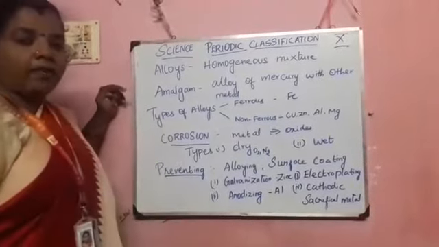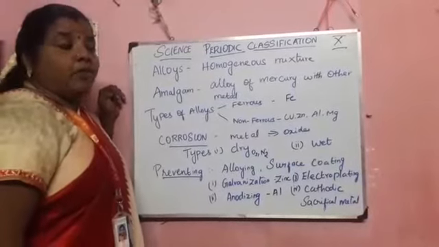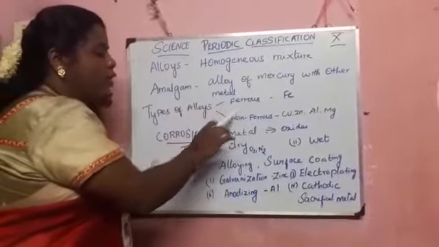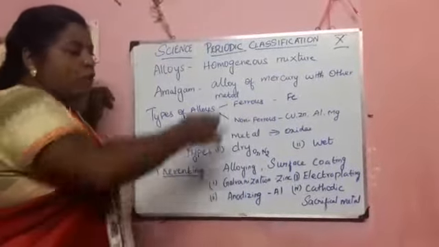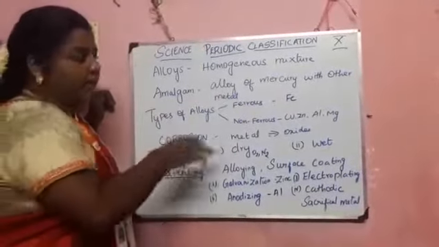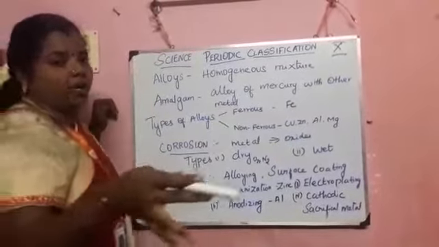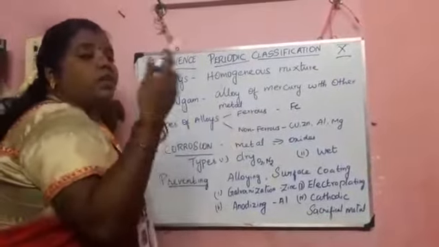Next, we have to see the types of alloys. We have two types of alloys: first ferrous alloys and then non-ferrous alloys. By the name you can easily identify them. Ferrous denotes the metal iron. Non-ferrous means without iron.